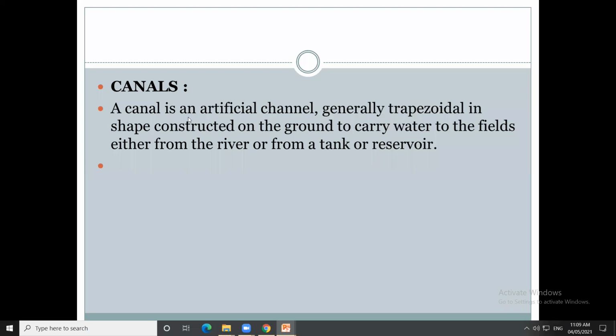Similar definition: canal is an artificial channel which is having trapezoidal shape, constructed on the ground to carry the water to the irrigation fields. That water is taken from river or from tank or reservoir. That structure is known as canal structure.